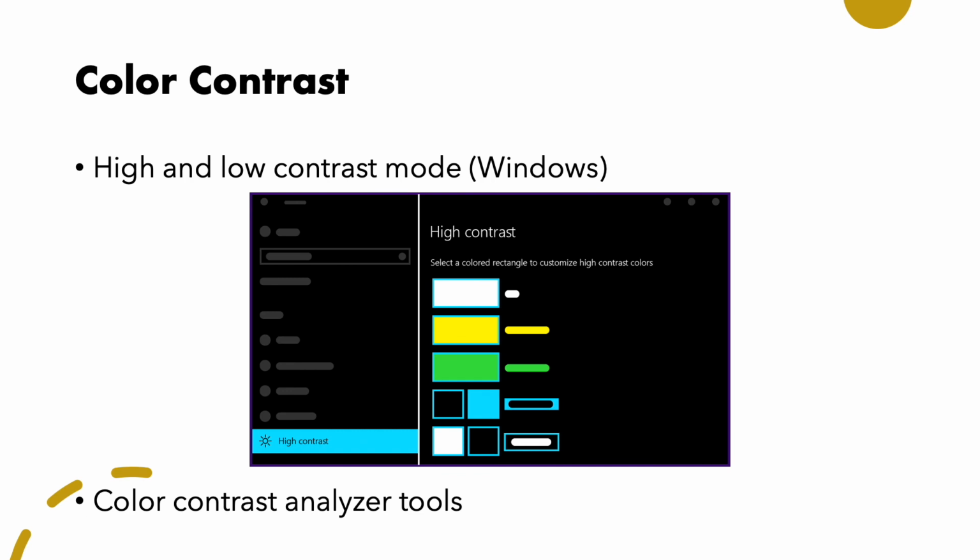The next type of test is the color contrast test. This is to make sure that the people who are colorblind or have color contrast issues can access the application. There are a few tools that you can install as a plugin or an app to determine if your application is accessible or not. I will share some links in the description below.